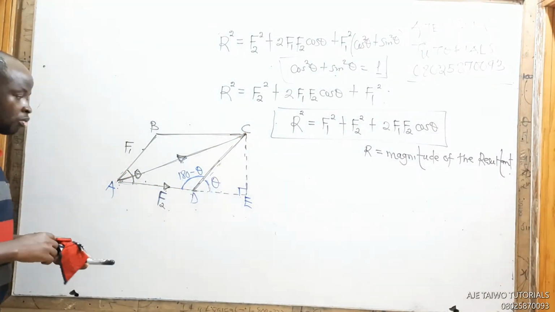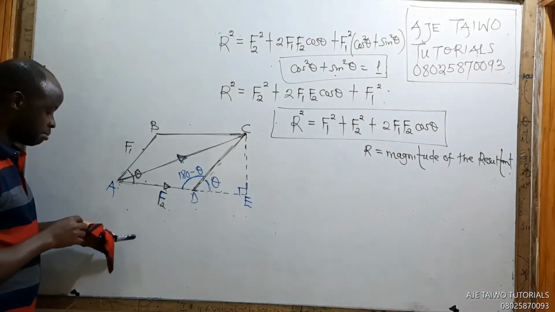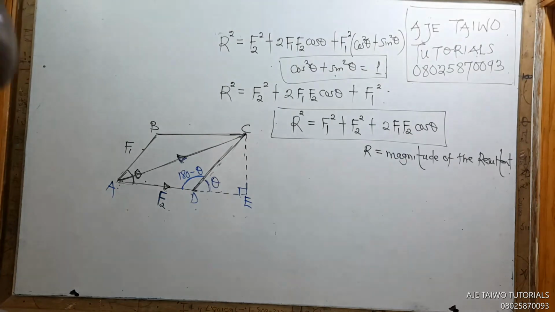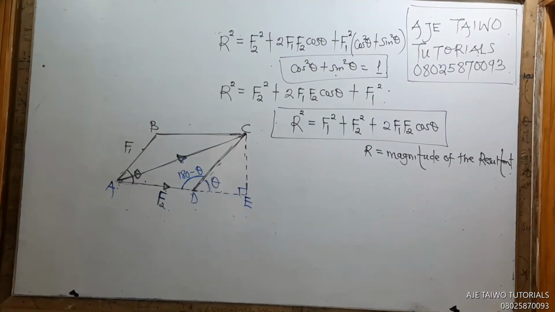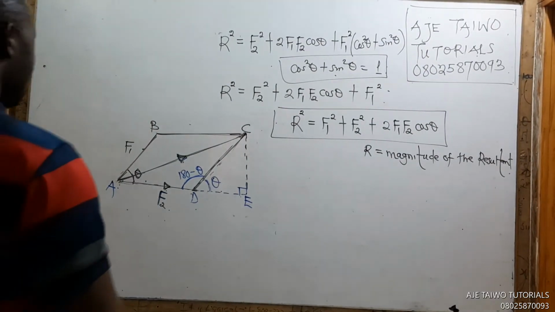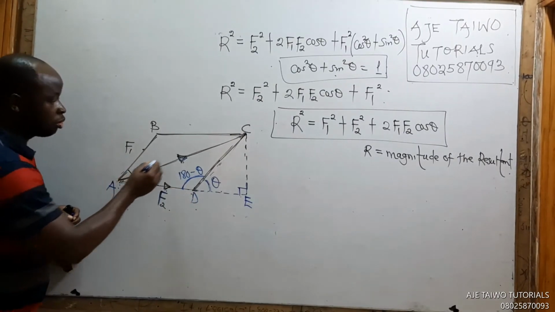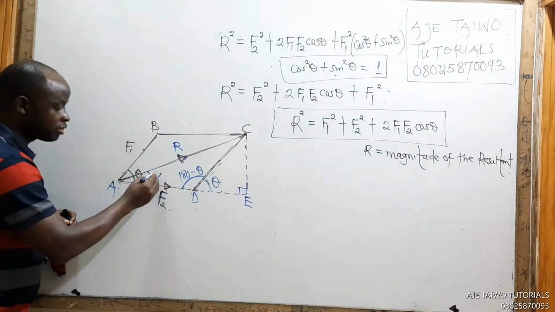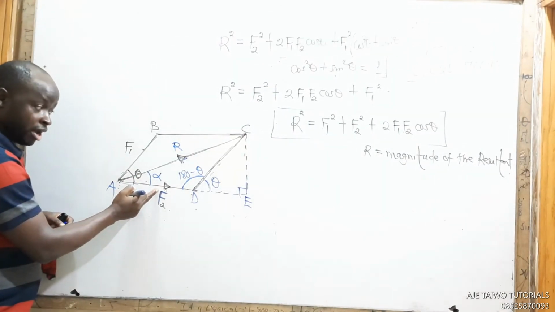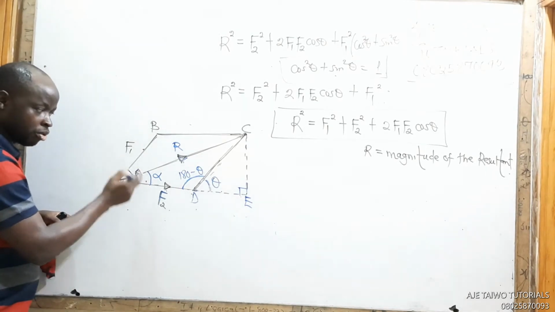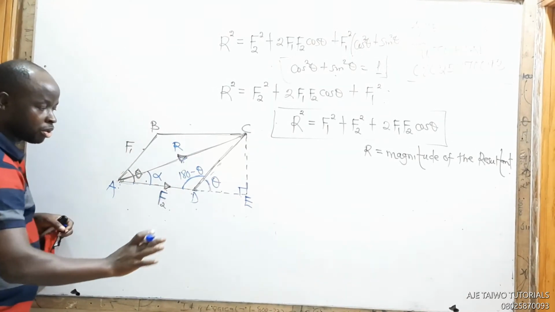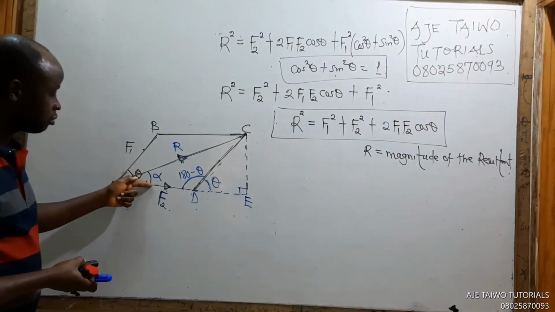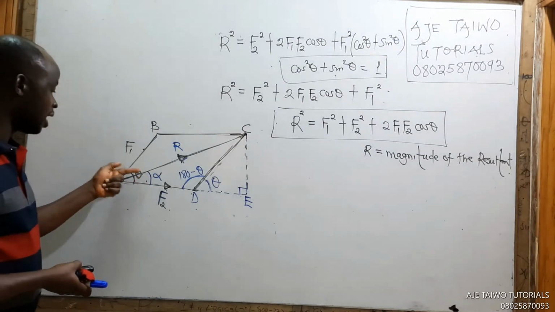Direction of the resultant will be the angle which the resultant makes with any of the forces. Okay? Let's look at the board. Now, this is your resultant R. What angle is this making with the horizon, with this F2? Don't forget, you can make the angle with F2 or with F1. It doesn't matter which one. So if you get the angle it makes with F2, you can subtract it from theta and you get the angle it makes with F1.